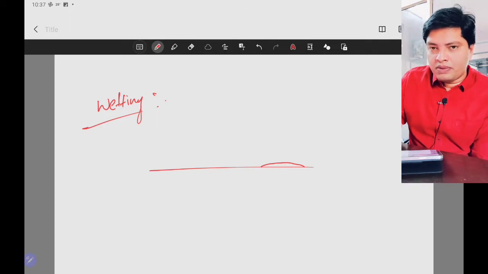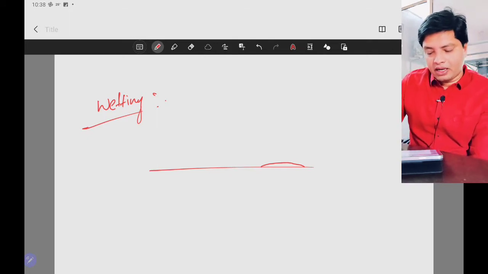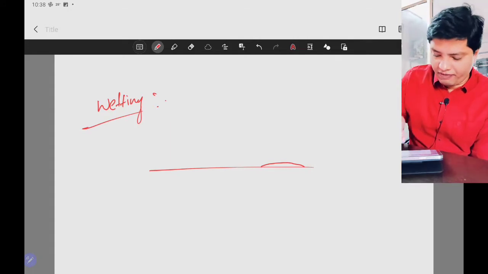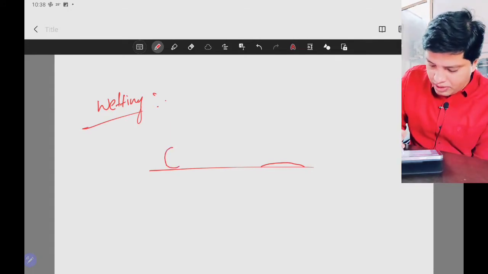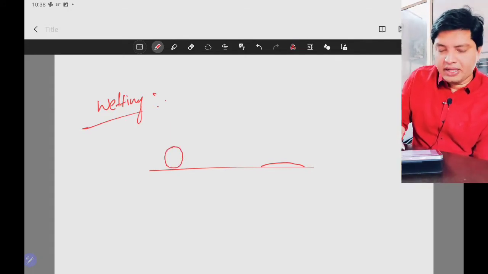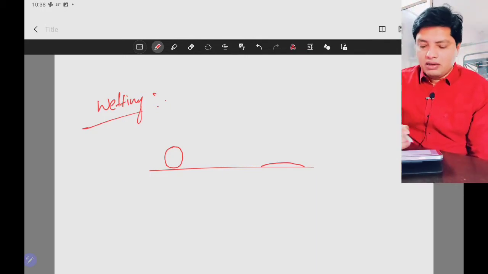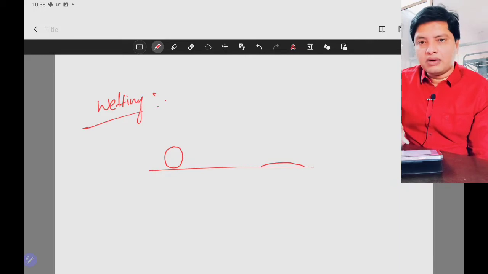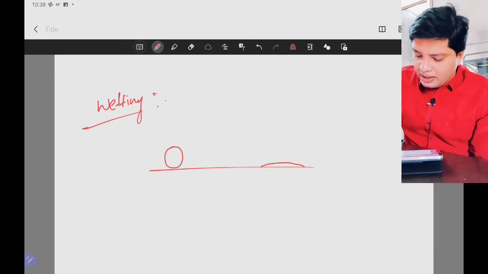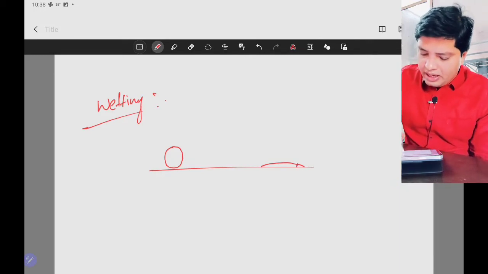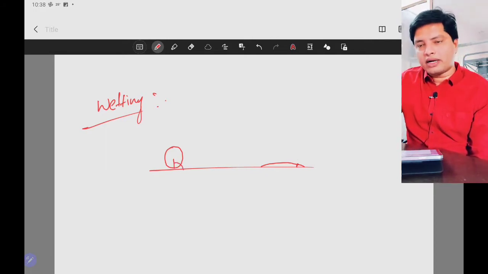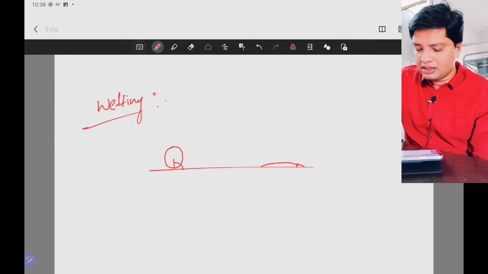If the liquid is hydrophobic, or you can say the liquid is hating the surface, then it tries to remain like this. So what is happening here? The contact angle between the surface and your liquid is very less here, and here you have more contact angle. The contact angle is more here, and less here.